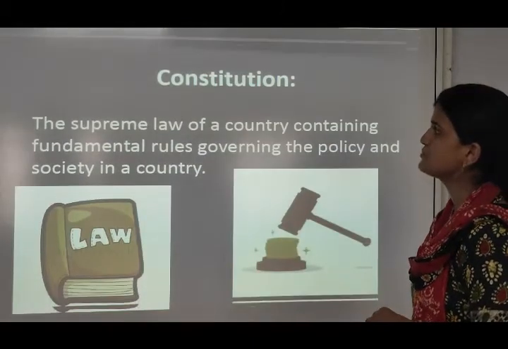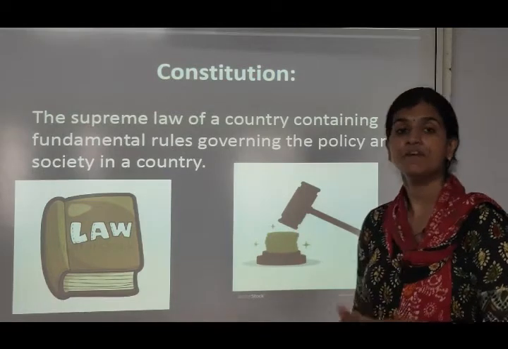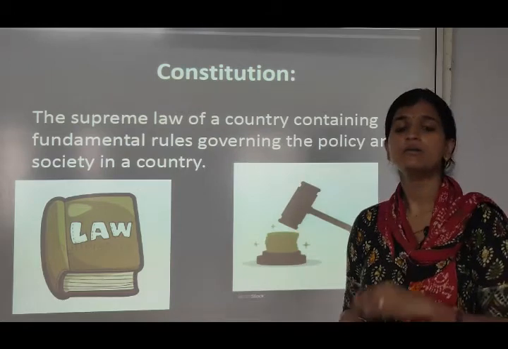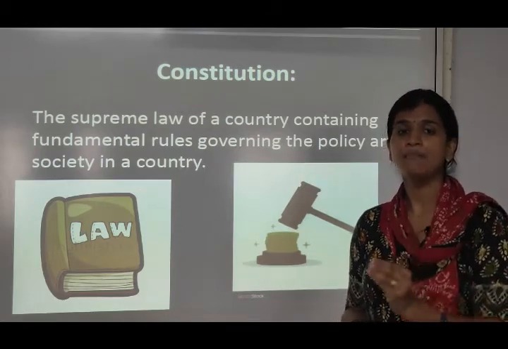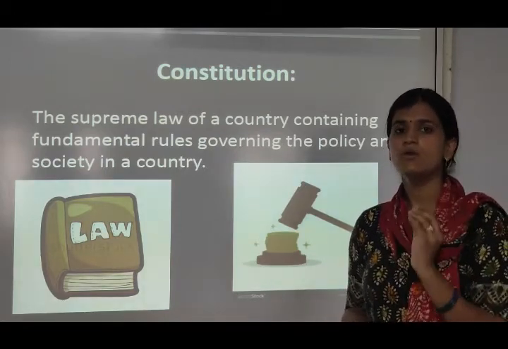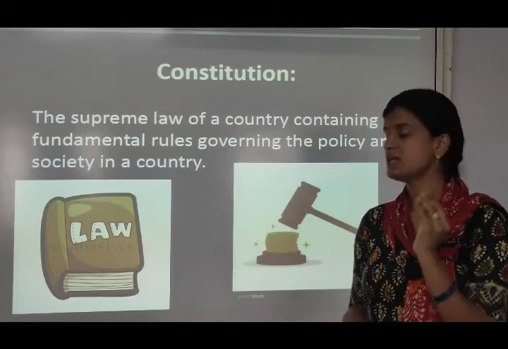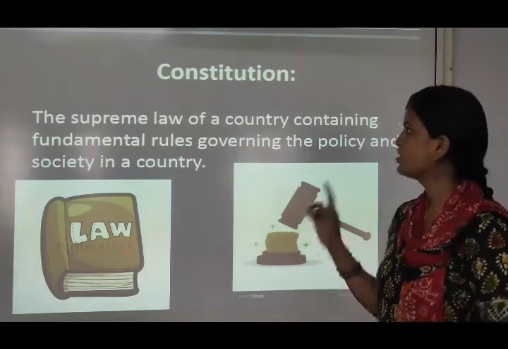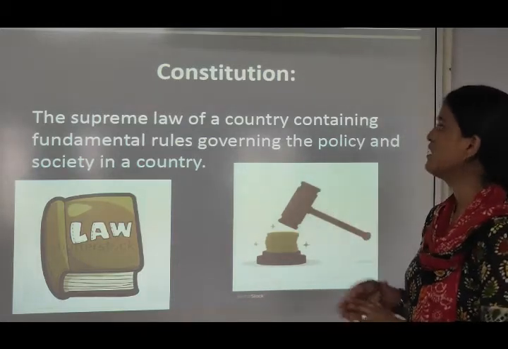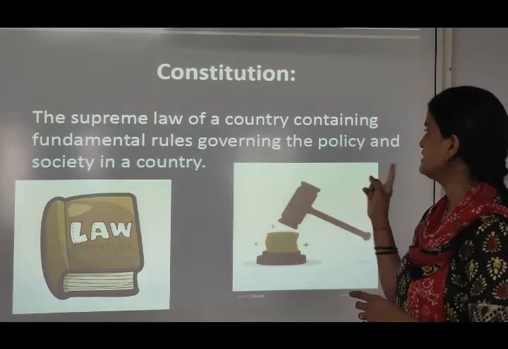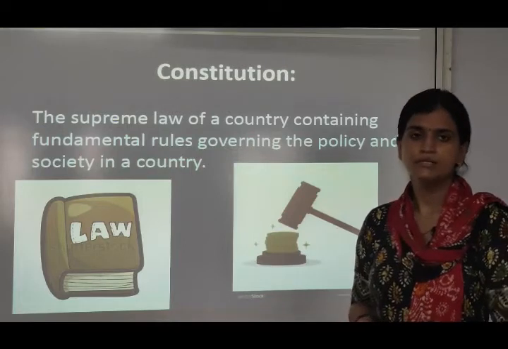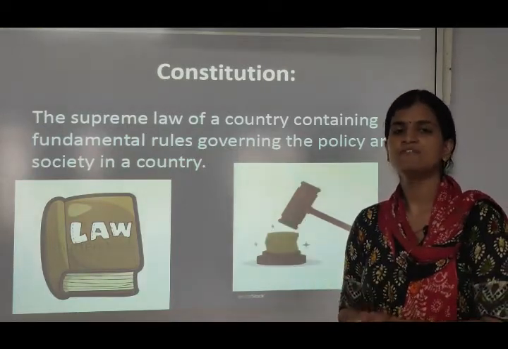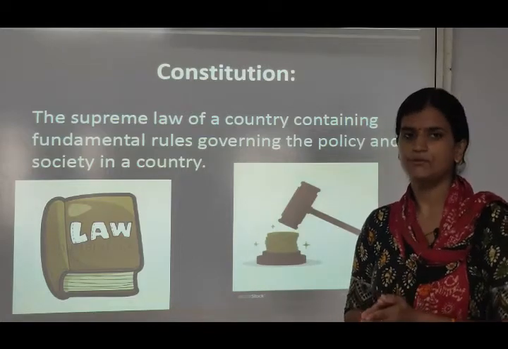Then we come to how the constitution of India was made. Now a simple definition of constitution I can give: a written law which is abided by all the people, which means the written law which is made for the people and which is followed by all the people. Constitution, the supreme law of a country containing fundamental rules governing the polity and society in a country. So this is a supreme law which has some fundamental rules which govern the society as well as the country.